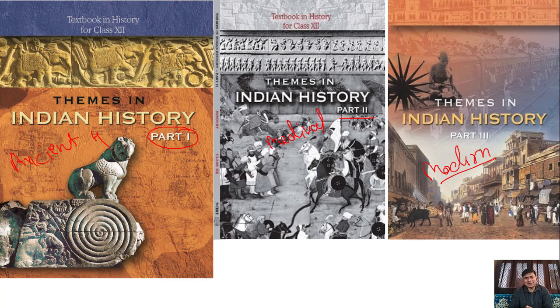In the simplest way, we can say this division is done on the basis of period. Ancient history is related to events which occurred in our country before the Muslim Empire. In medieval history we deal with the period when the Muslim Empire was established in our country, up to before the Britishers. And in modern history, we study the things that happened in our country after the Britishers. In such a way, we deal with these situations.